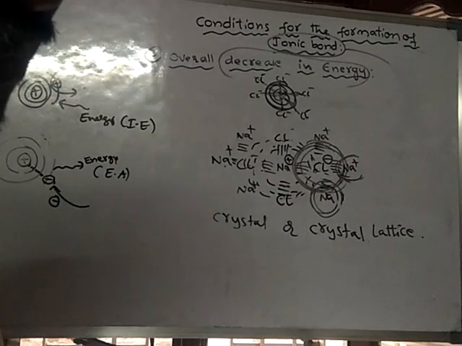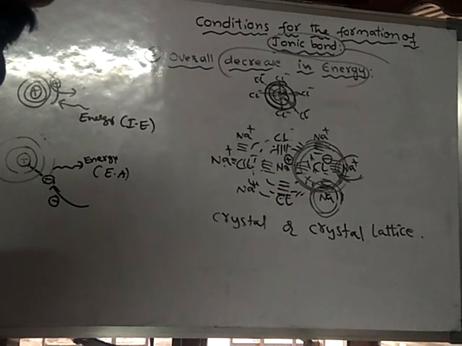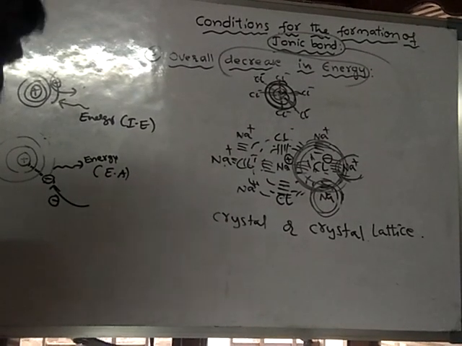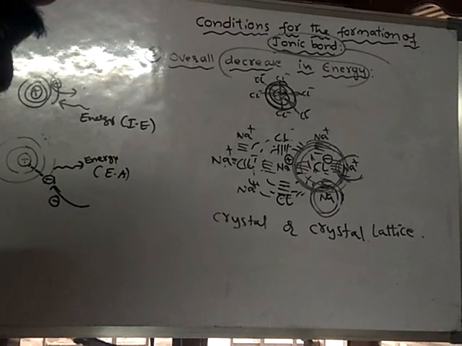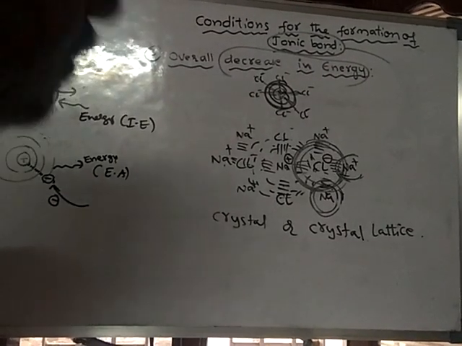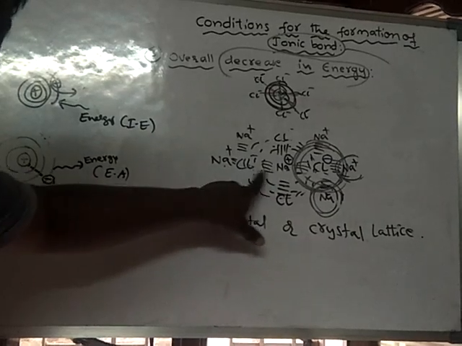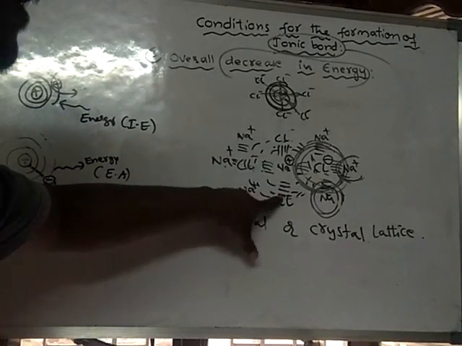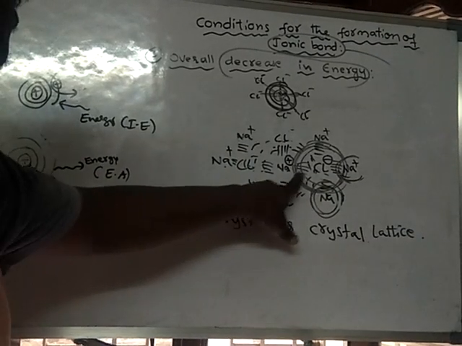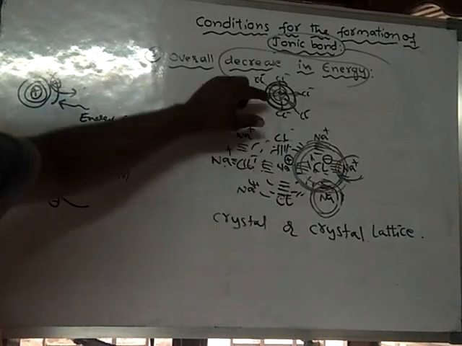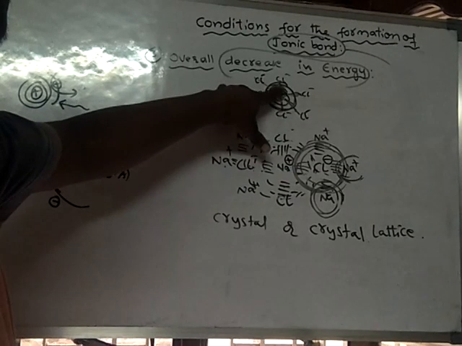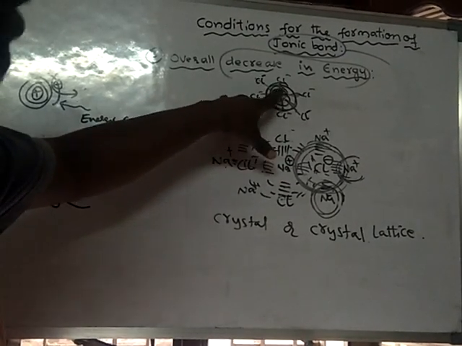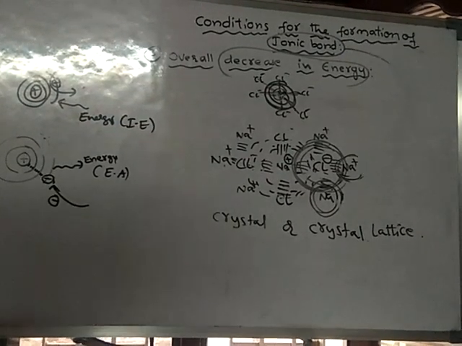Already we learned that when force of attraction develops, there will be loss of energy. So for the development of each force of attraction, there is loss of energy. Here also loss of energy, here also loss of energy. Sodium forms force of attraction throughout its surface with other chlorine atoms.